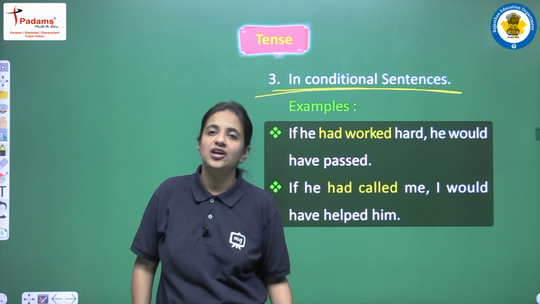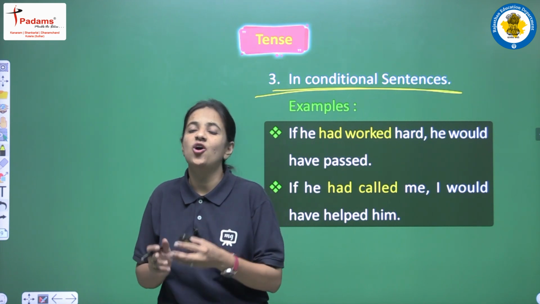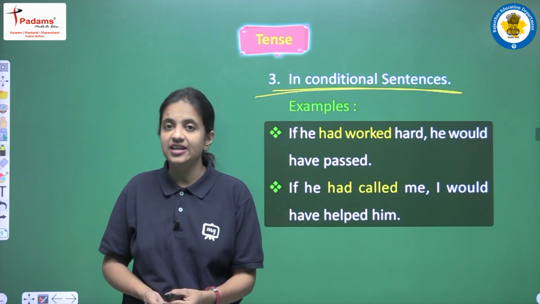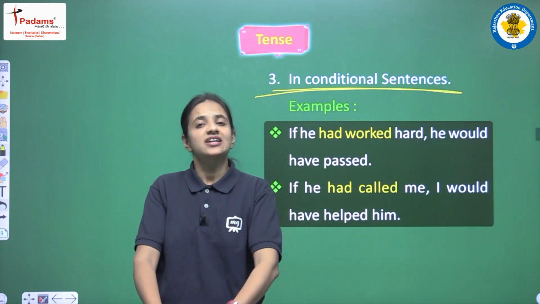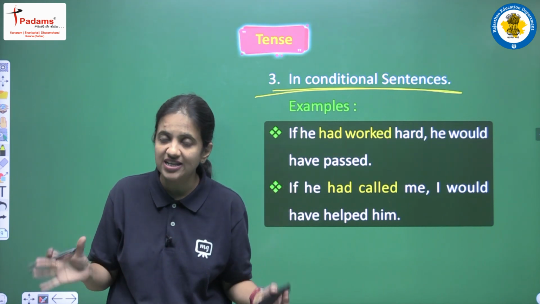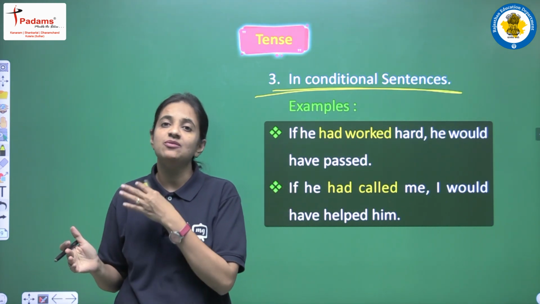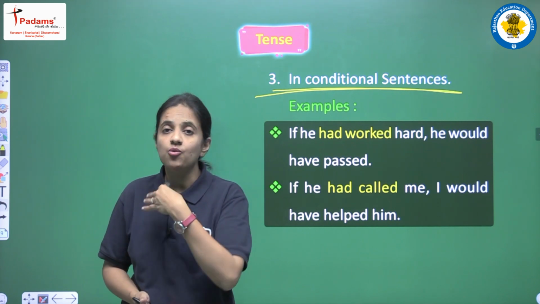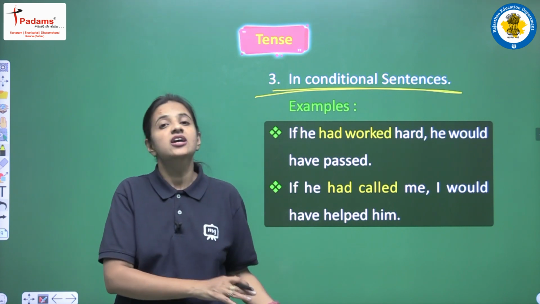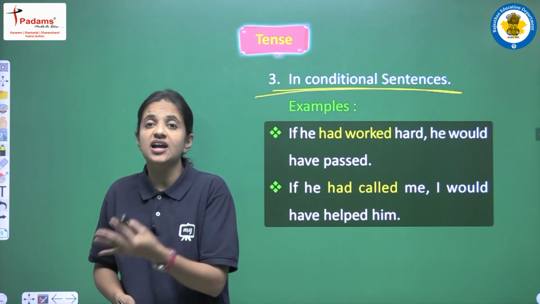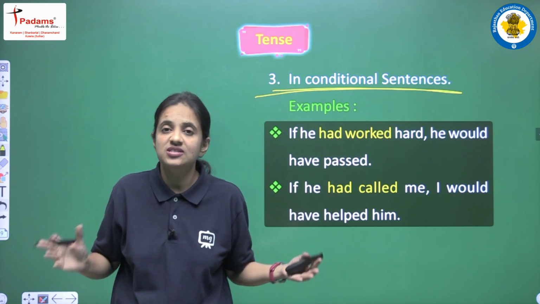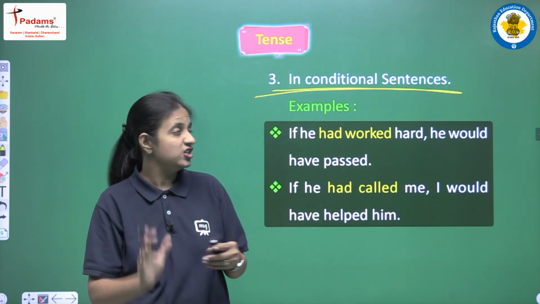So students, I hope this is clear to you all, what conditional sentences mean. One more time I am repeating this, just listen very carefully. A conditional sentence is a sentence in which we have two different clauses. In one clause we have a condition, and in the second clause we have the result. Okay, जो उस condition के fulfill होने पे क्या result हो सकता है, that result we have in the second clause. Such sentences are known as conditional sentences.